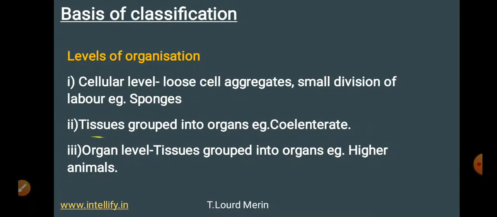Then tissue level, where tissues are grouped into small organs. For example, coelenterates. In coelenterates, tissues form small groups and each group can be considered as an organ here. And that has been seen in coelenterates. Then organ level, where tissues are grouped into organs again, but the complexity is higher than the tissue level. Examples are all higher animals, even we come under higher animals. So that's again based on levels of organization.